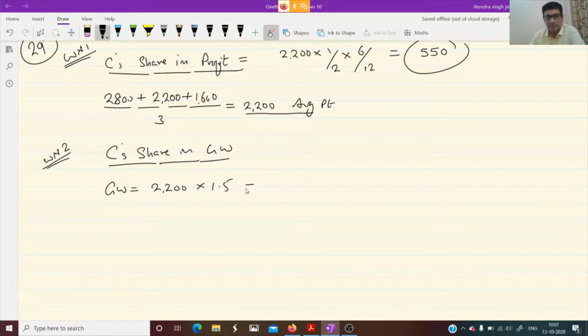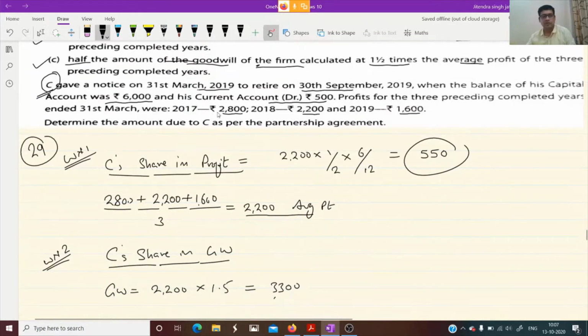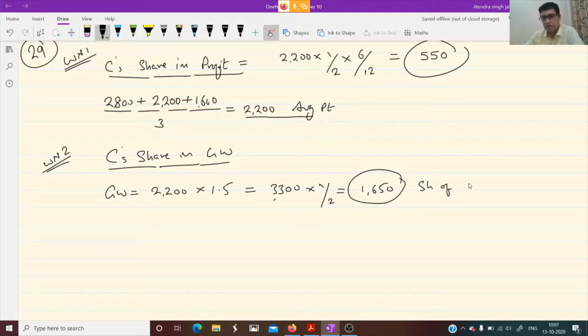Multiply with 1.5, we get 3300. And half of the goodwill, half of the amount of goodwill of the firm. So multiply by 1 by 2. So we will get 1650. This is C's share of goodwill, 1650.